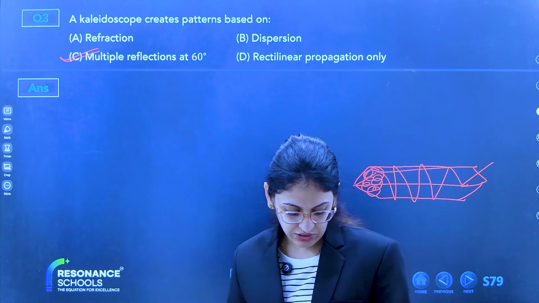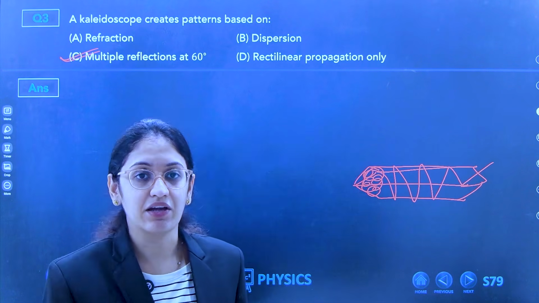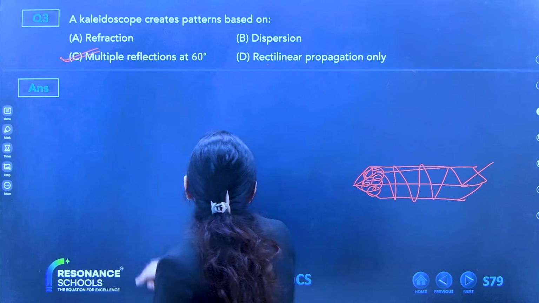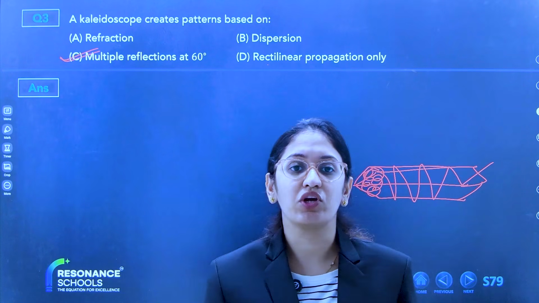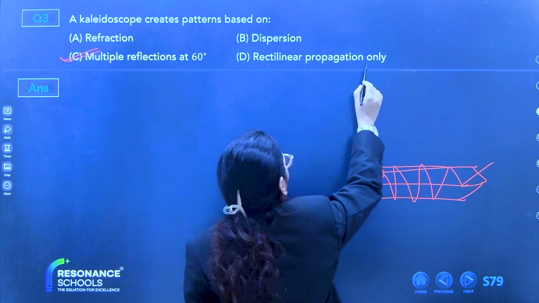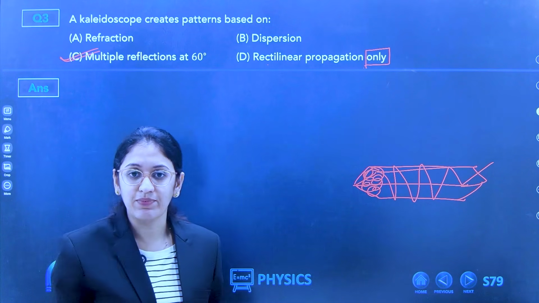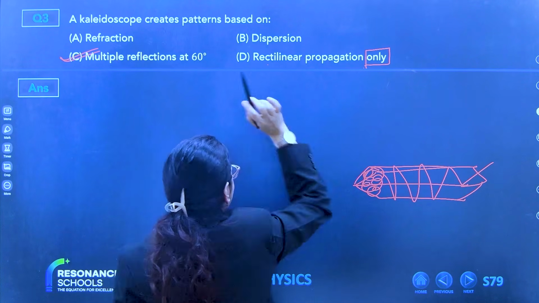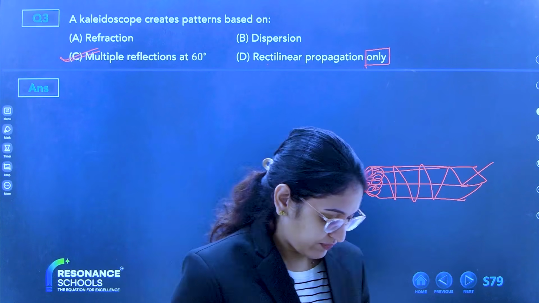Multiple reflection is the reason why there is a pattern in a kaleidoscope. Now, what is rectilinear propagation? Rectilinear propagation is light travelling in a straight line. But this is not the only reason why patterns are forming. If the word 'only' is not there, then both this answer and this answer are correct. Rectilinear propagation is also correct, right?